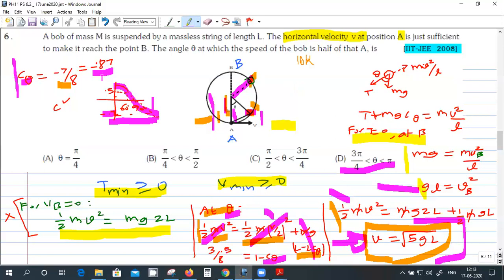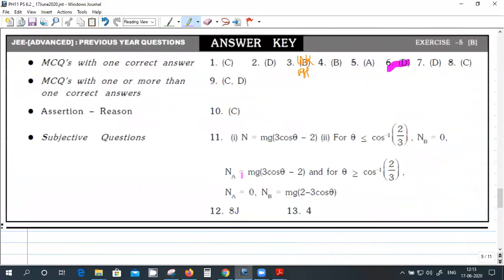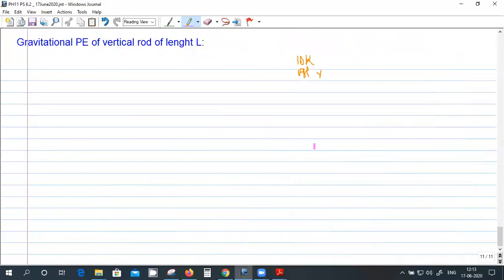Now to find out at what angle this thing will become zero, from here you get the value of angle theta should be greater than 3 pi by 4, because at 3 pi by 4 it is minus 0.7. So it should be greater than 3 pi by 4.